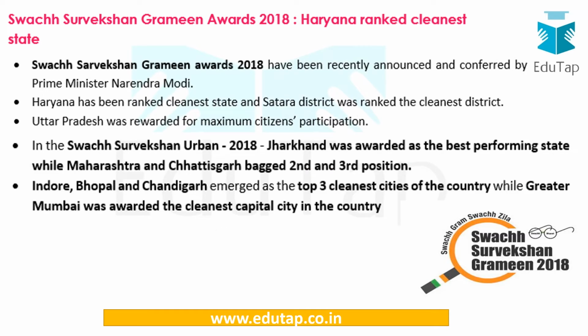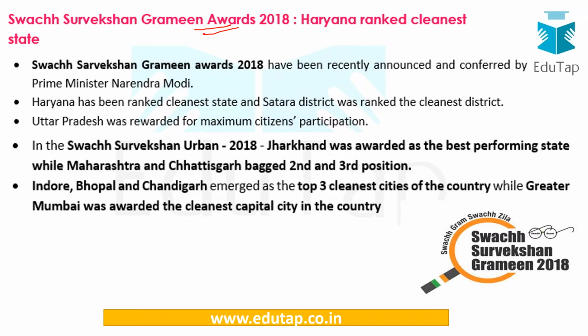Okay, Swachh Sarvekshan Grameen Awards. This is very important because such questions have been previously asked in your exams. So let us see what this is. There are two components under Swachh Sarvekshan, that is Grameen and urban.